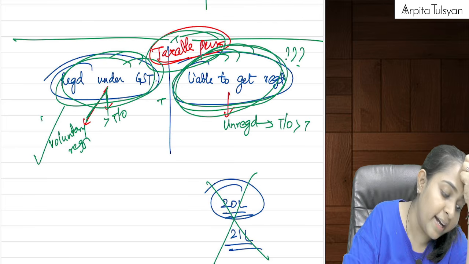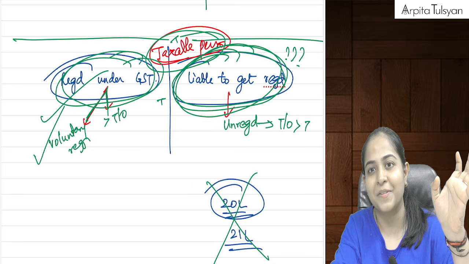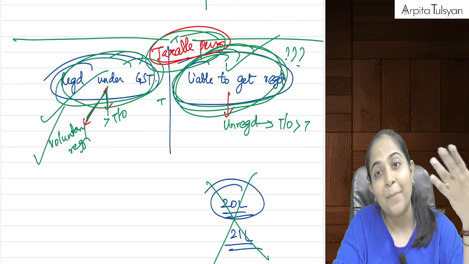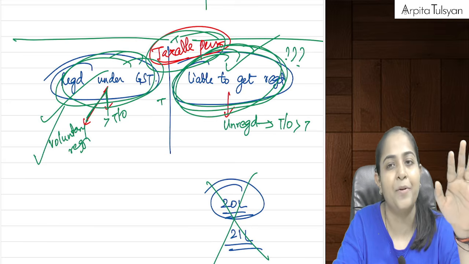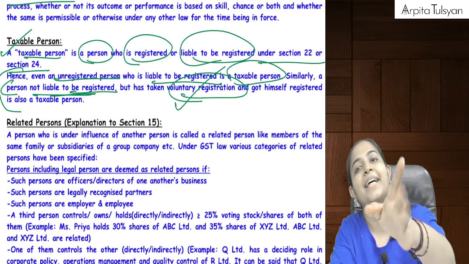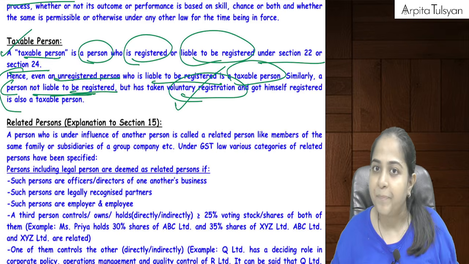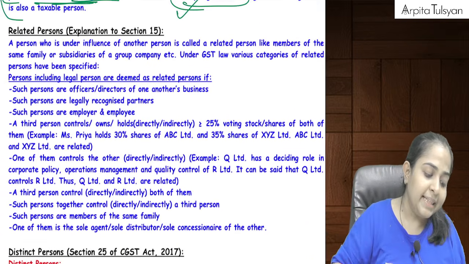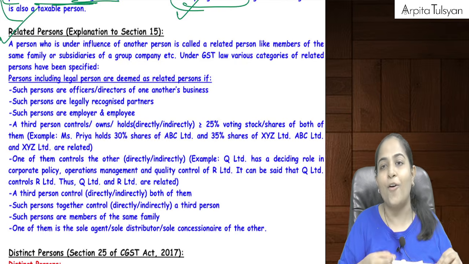One who is already registered, don't think much about it, that person is anyway a taxable person. And the person who is liable to get registered because his turnover had exceeded the limits will be considered a taxable person. Taxable person means: boss, pay the tax to the government, collected from the other person, paid to the government. Yes.